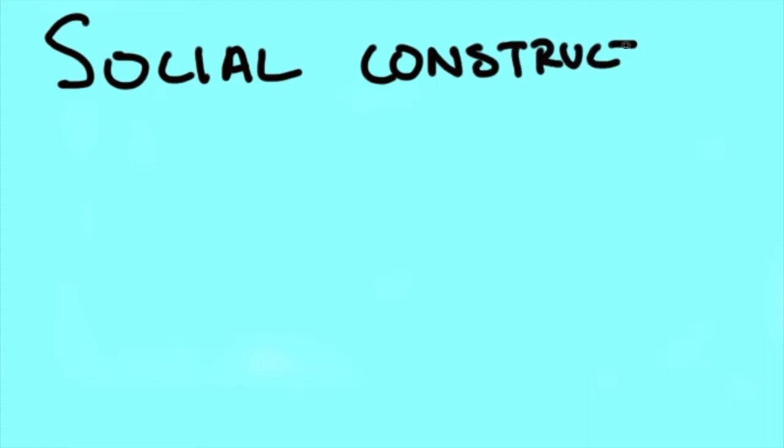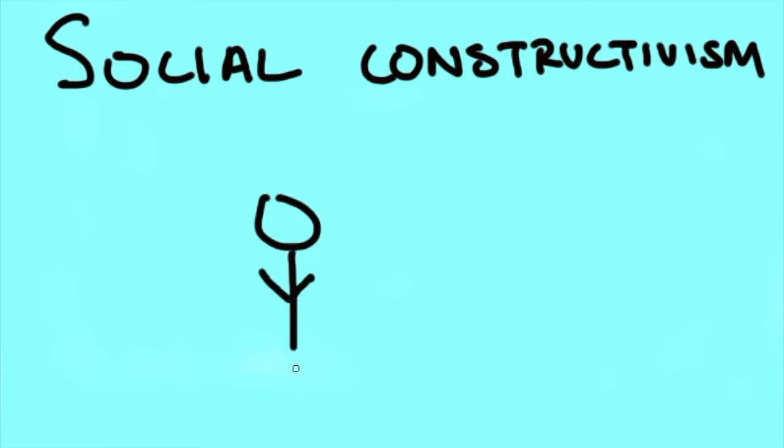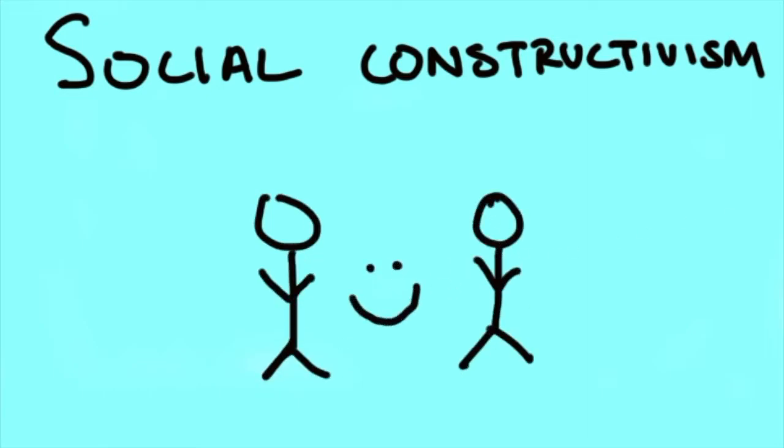Moving on to social constructivism, which is the social aspect of constructivism. Social constructivism emphasised the importance of culture and context in understanding what occurs in society and constructing knowledge based on this understanding. An example of a social constructivist theorist is Lev Vygotsky.